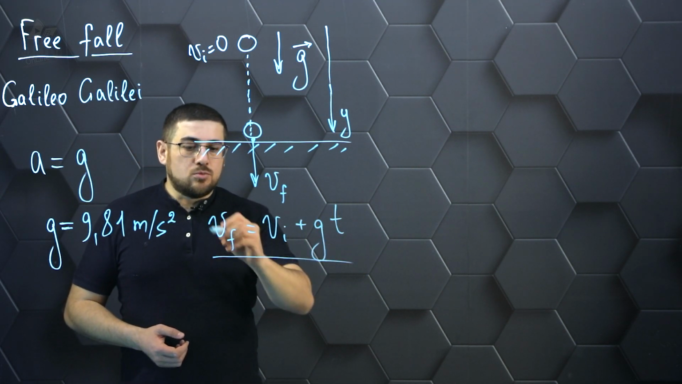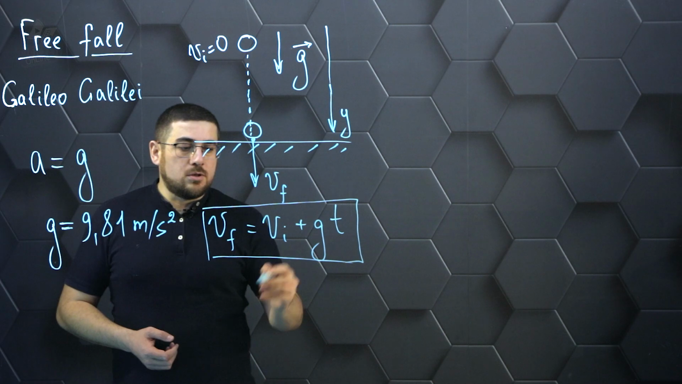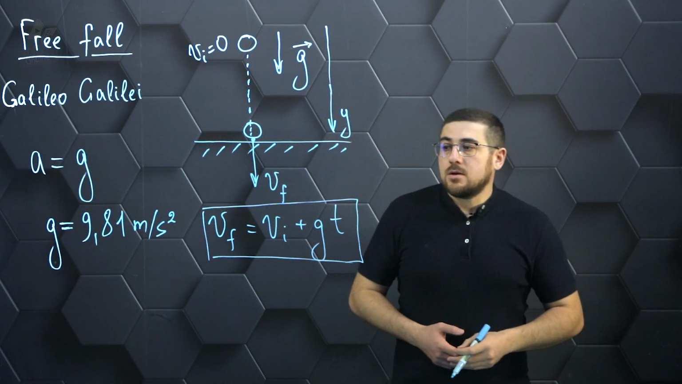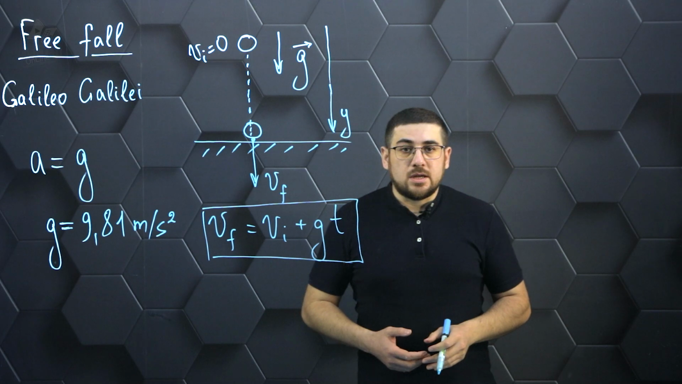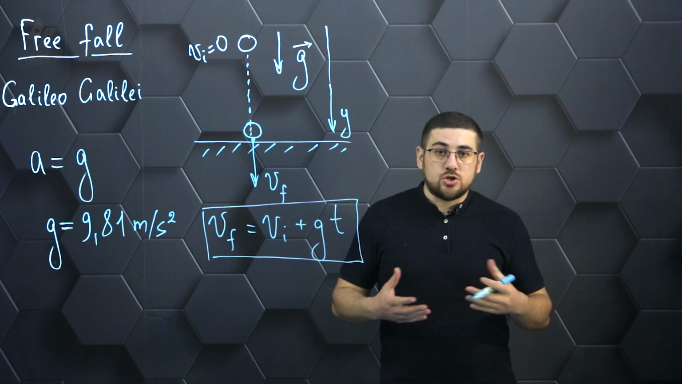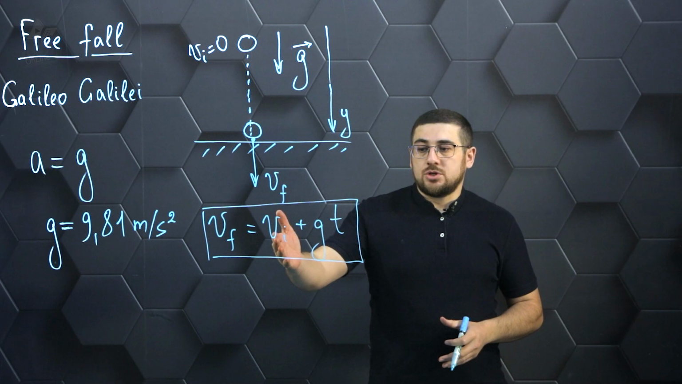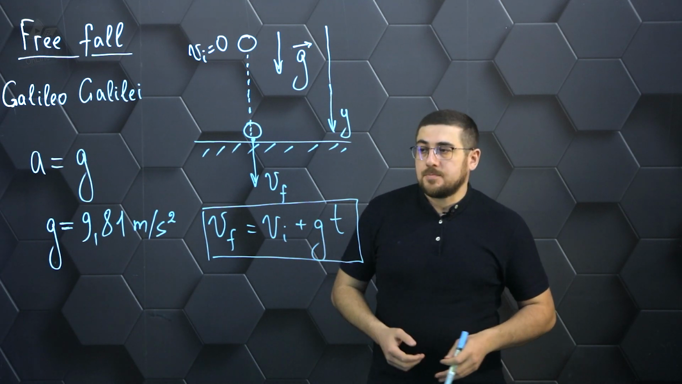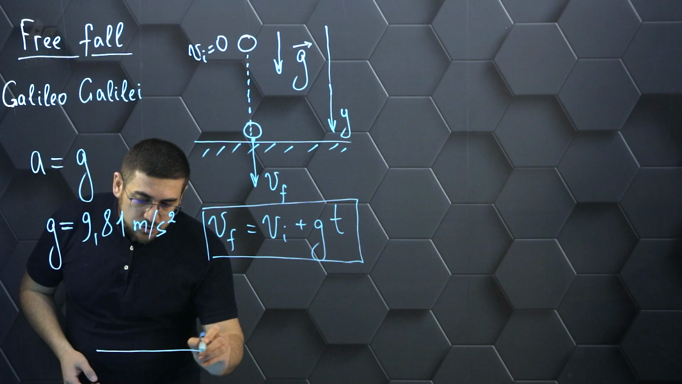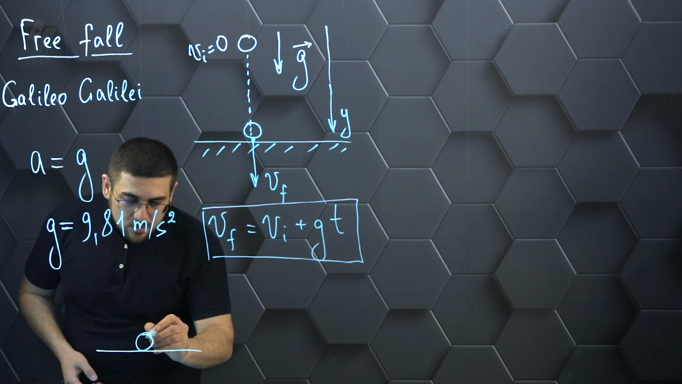And it will be possible to estimate the velocity at any moment of time, given that we now know what the acceleration of the body is. Similarly, throwing a body vertically upwards, we can calculate the final velocity of the body in a similar way, knowing the value of the initial velocity and the value of the acceleration. The only point is that now the signs of these quantities will be slightly different.